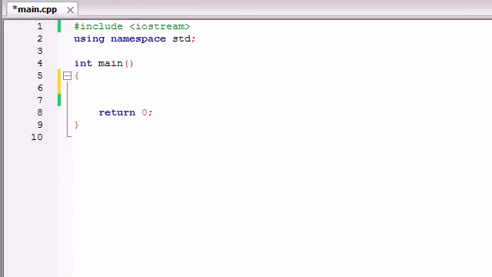Welcome back to your 17th C++ tutorial, and in this tutorial I'm going to be covering something called the if-else statement. Now let's go ahead and first I want to build a basic if statement because an if-else statement is pretty much like an enhanced if statement. So let's go ahead and use the information that we learned in the last tutorial and build on it. So let's go ahead and make a simple program.